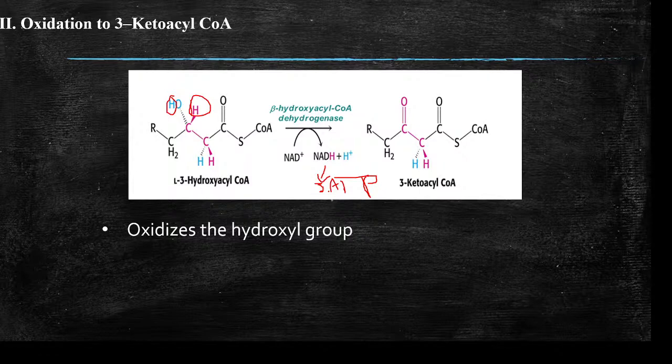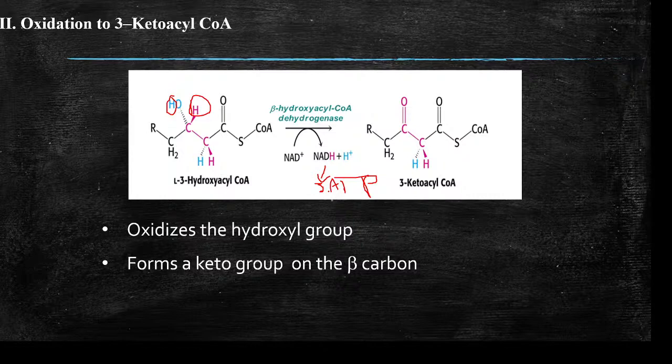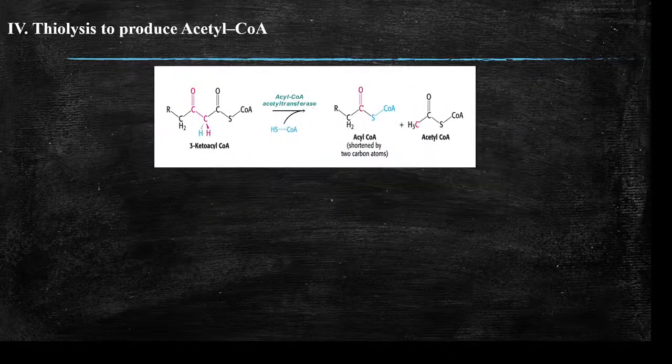So in this step, the hydroxyl group is oxidized. So 2 hydrogens are removed, and it will create a keto group over here on the beta carbon atom.